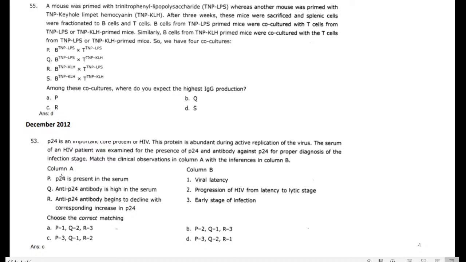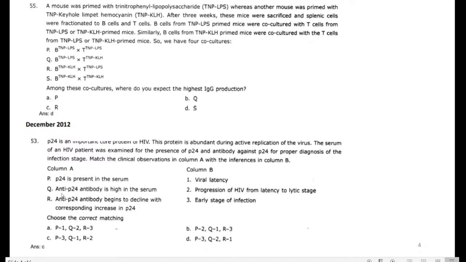But this is the core protein of the HIV. So the HIV protein has just entered into the human cell; that is the earlier stage. Our human system has not yet produced the antibody against it. This is the initial stage, because P24 is a core protein. So if the serum shows P24 alone, that means it is the earlier stage.